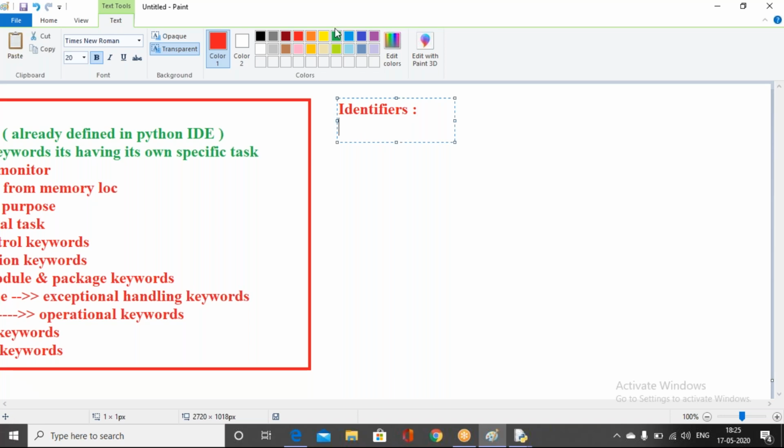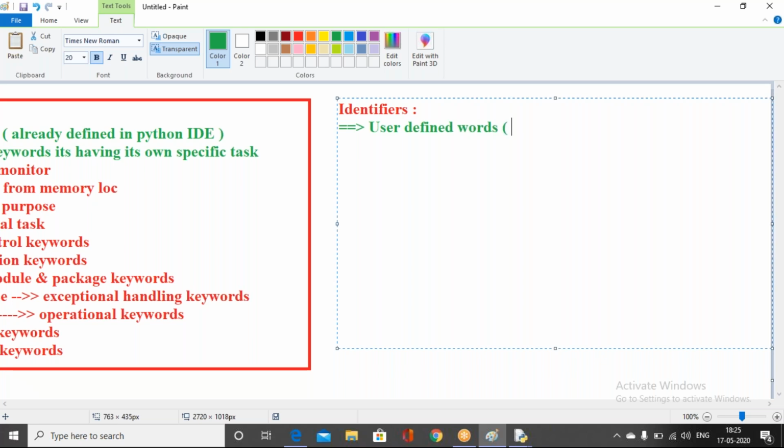Identifiers are very simple things: they are user defined words. User defined words, in the sense that these are words implemented by the programmer. So we can call them user defined words, or programmer defined words. What is the purpose? He is going to be defining these particular identifiers.